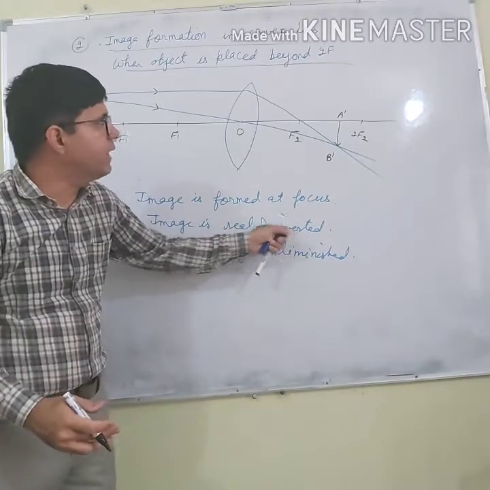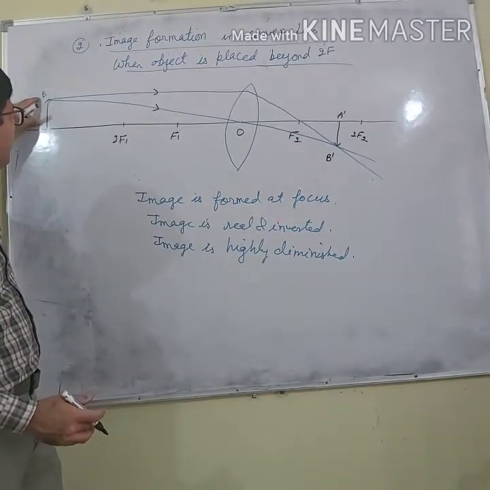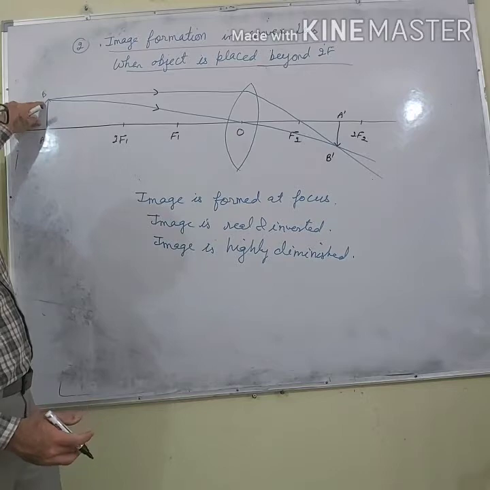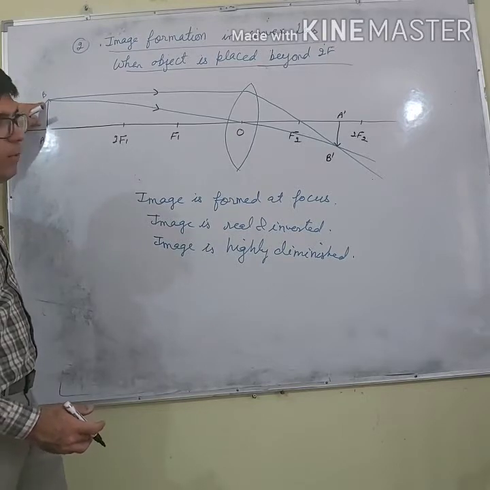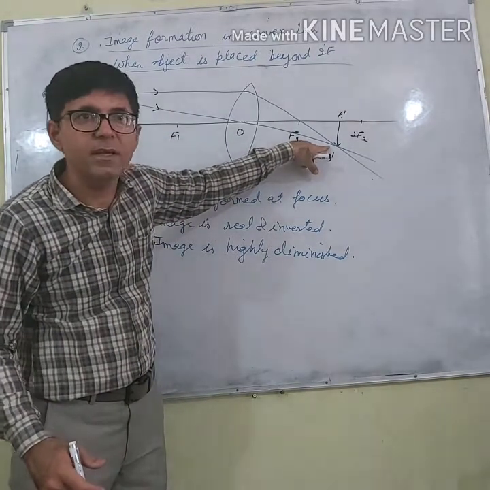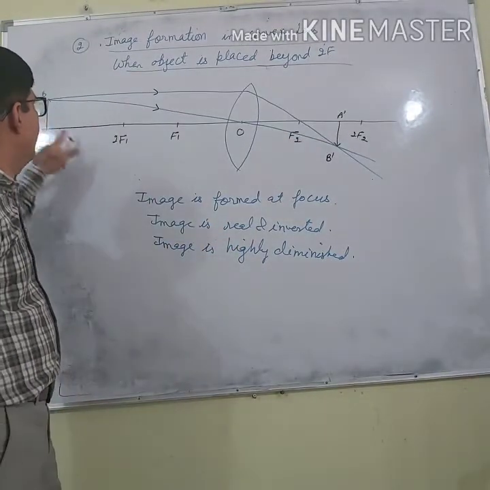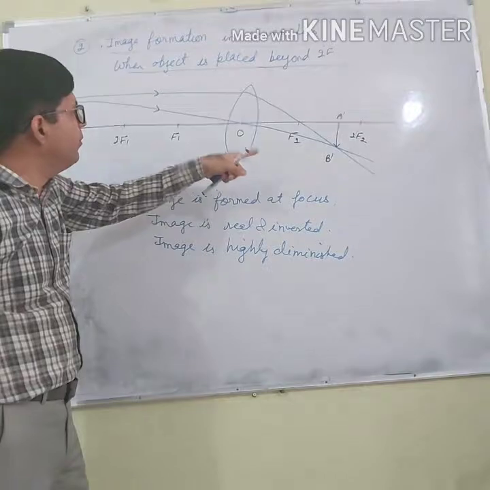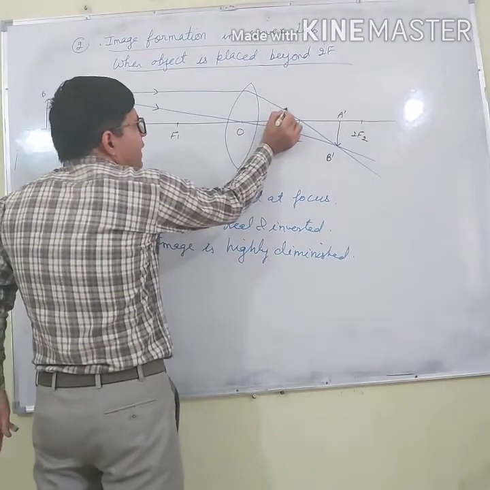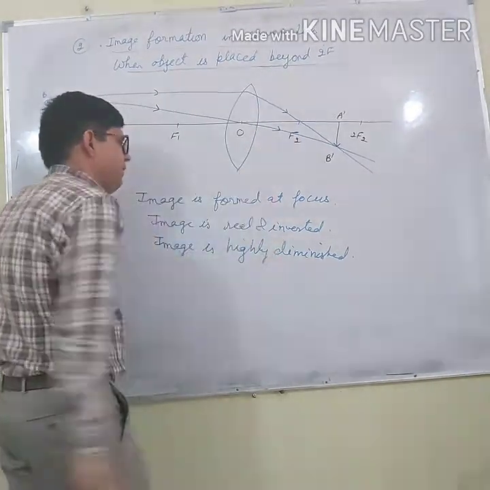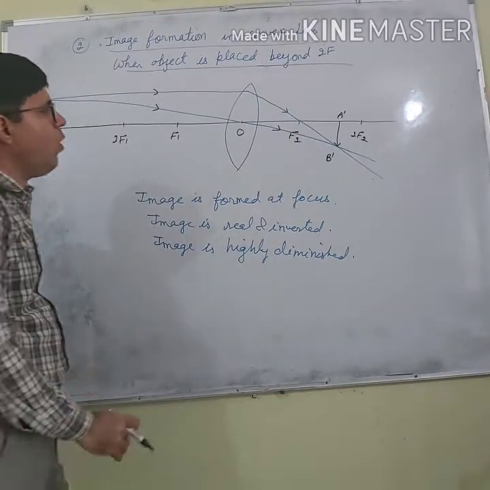What type of this image is? Real and inverted. Why inverted? It is above principal axis, and here B is upward and here B dash is downward. It means inverted. It's real because rays of light are meeting in actual practice after refraction. And where is it formed?